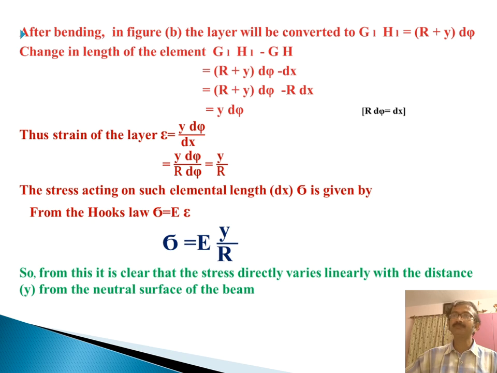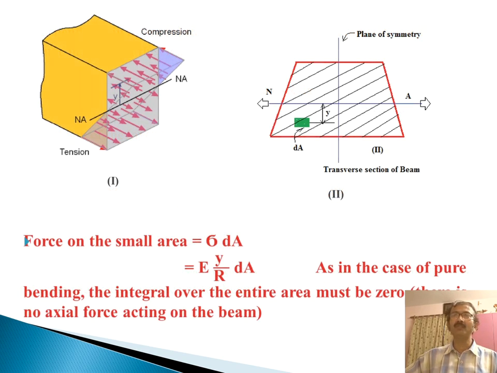Now from diagram 1, it is clear that it is the part of the beam and NA is the neutral axis. Just above the neutral axis, the portion is subjected to compressive force and below that is tension. Diagram 2 is the transverse section of the beam. Now we consider a small elemental area dA that is at a distance y from the neutral axis of the beam.